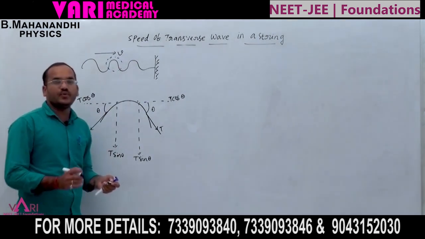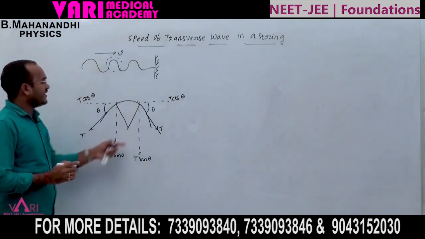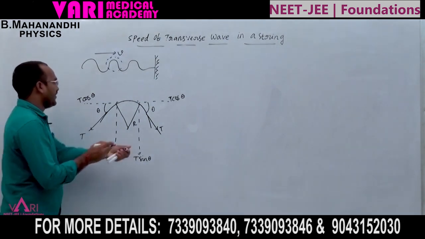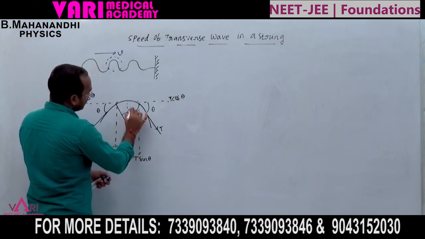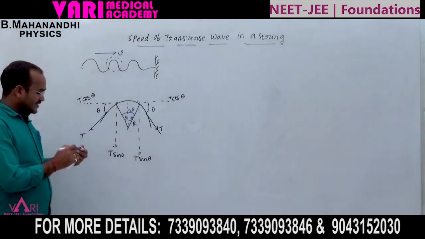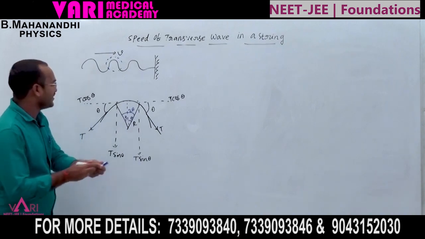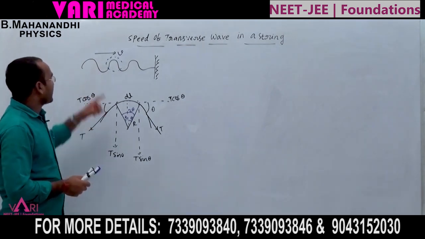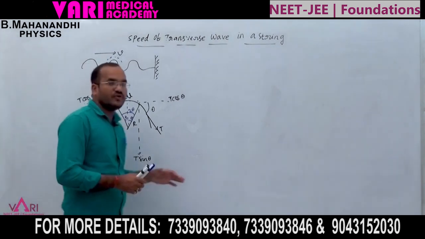Now the wave is continuously moving. Suppose the wave is a part of a circle with center at the base, and this radius is R. Exactly half of the angle is theta, here also theta, so the total angle is 2 theta. Here a small length of the string is considered, and the small length is dl.